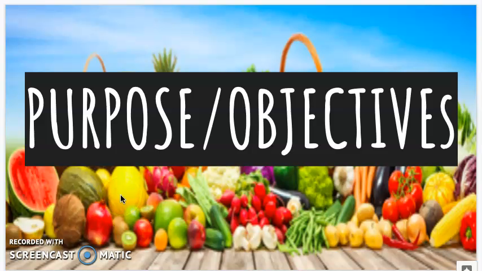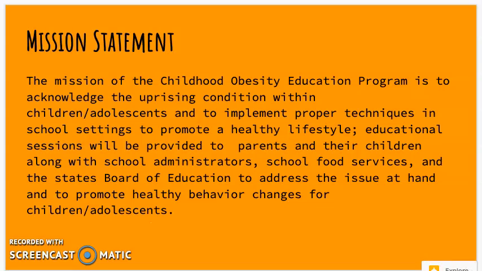On to the purpose and objectives of the program that I've created. So the purpose of this program is to use social cognitive theory to implement activities and strategies to help promote the program and create awareness for the condition. The mission statement that I've created is that the mission for this program is to acknowledge the uprising condition within children and adolescents and to implement proper techniques in school settings to promote a healthy lifestyle.